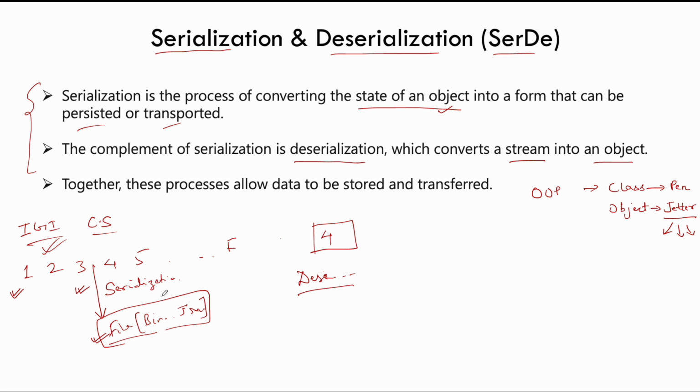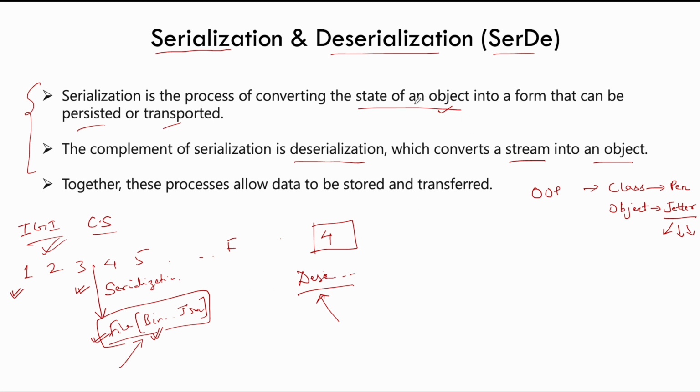Now, if you understand, serialization and deserialization go hand in hand, because the way you serialize, the other program should be knowing how to deserialize it. So that is very important. If there is no contract, it is very difficult to deserialize it. So if I wrote this particular file in a binary format, this particular program should understand how to read this binary file and how to construct an object from it. So there should be some definition metadata that should allow the target program to deserialize the data. So hopefully this is a better example of serialization and deserialization.